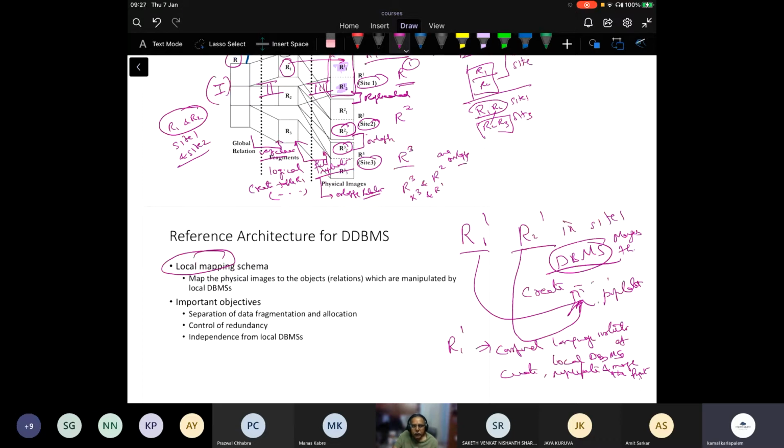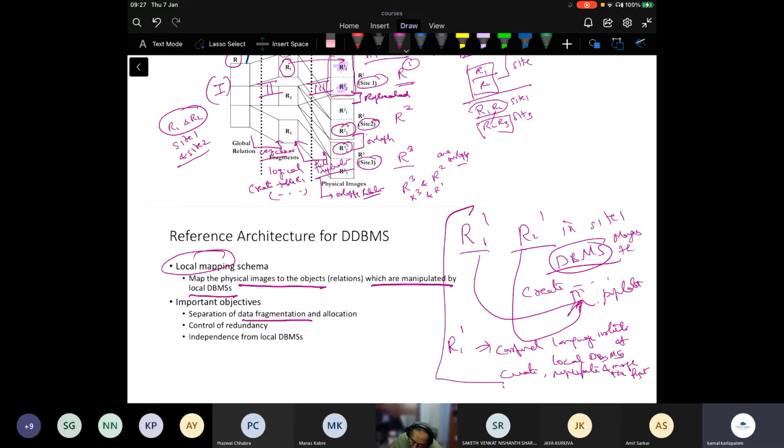It maps the physical images of the objects which are manipulated by local DBMSs. It's like saying that my IIIT mailbox is on a Unix machine and is managed by, for example, Pine or some such thing. So those Pine instructions are the ones which are going to create the mailbox, copy the mailbox, or provide access to this particular mailbox. That's the kind of thing that you have.